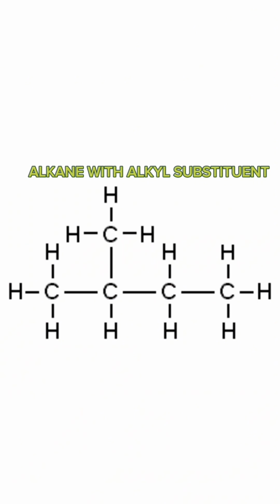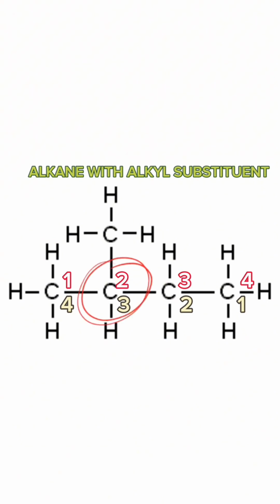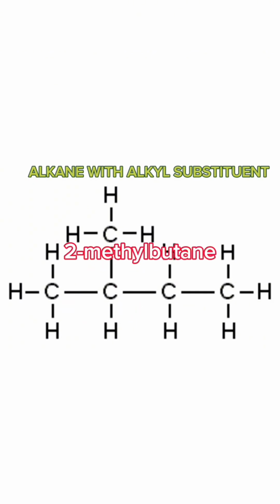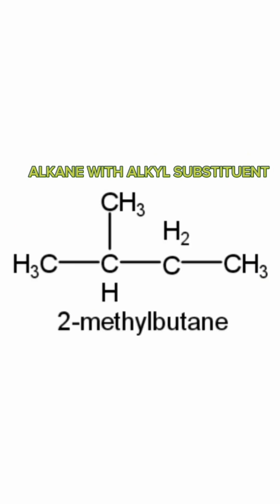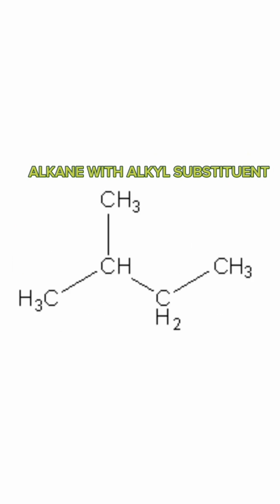But since we have a substituent, we go through the same process of numbering the carbon atoms and choosing the least number on which the substituent is found. For this, it is on the 2 and 3, but 2 is the least, so we take 2. The name then becomes 2-methylbutane. The structure can also be represented as this structure, that is in a condensed form, or this, or that. All can be used and are the same.